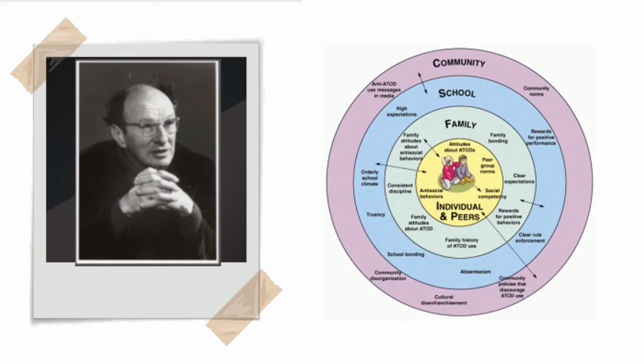Introducing Bronfenbrenner. Born in 1917 and died in 2005, he was a Russian-American psychologist who is most well known for his ecological systems theory. This is his famous visual image of his ecological systems theory, a multidimensional contextualist model of human development, and one which we can use to apply to inclusive education.